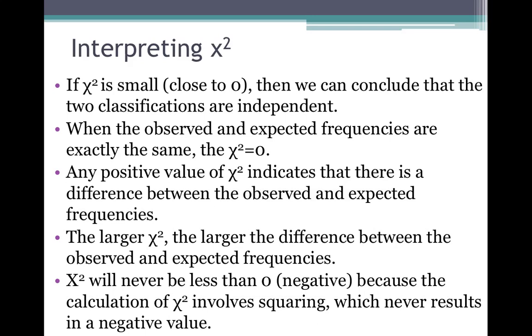And the other thing to keep in mind is that independence occurs when chi-square is small or close to 0, and dependence occurs when chi-square is large or farther away from 0. The larger chi-square, the larger the difference between the observed and expected frequencies, and the larger that difference, the greater dependence you have.